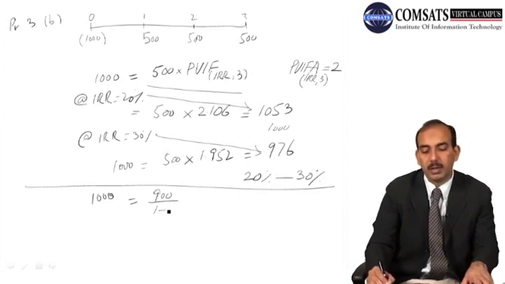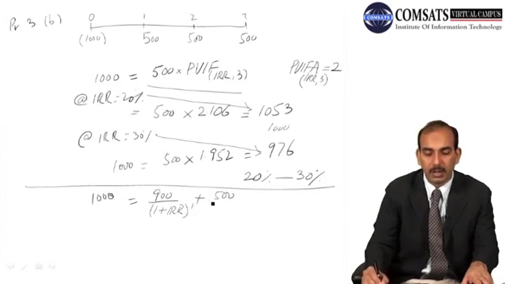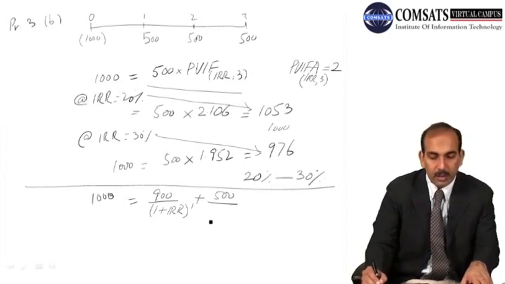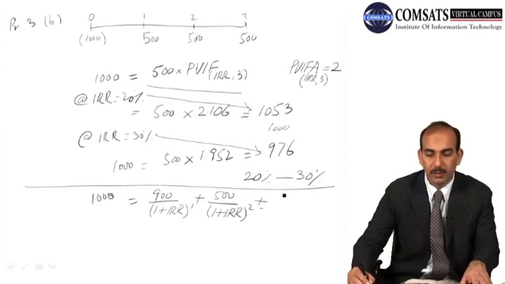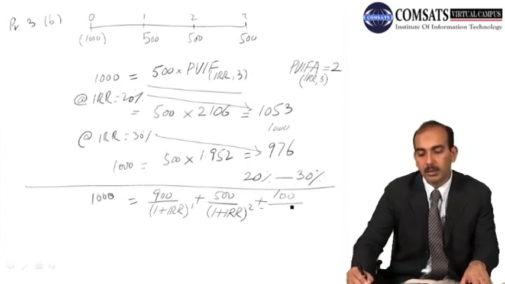हम अगर उसकी present value at internal rate of return हमने लेनी है, and then for the second year we have a cash flow of 500, and we take the present value using the internal rate of return here, and then for the third year we have a cash flow of 100, और उसके लिए हमने internal rate of return के साथ present value find out करनी है.